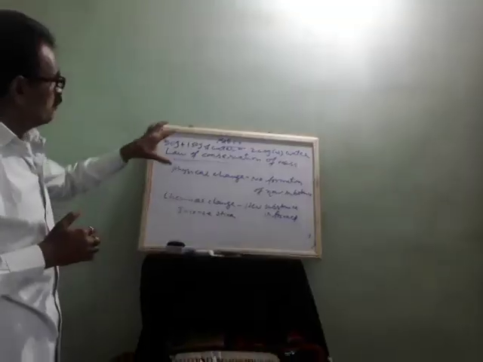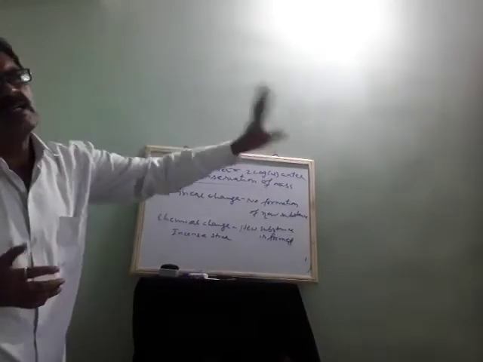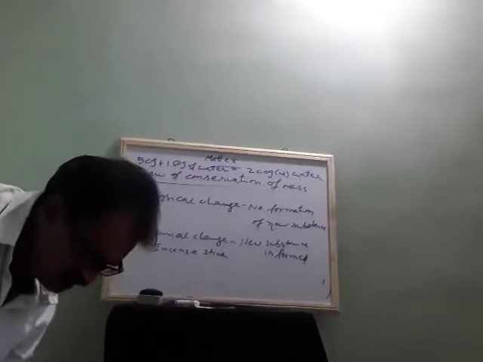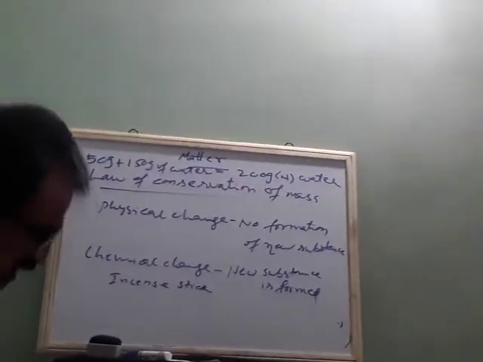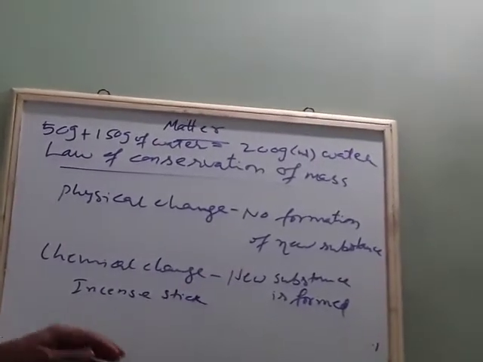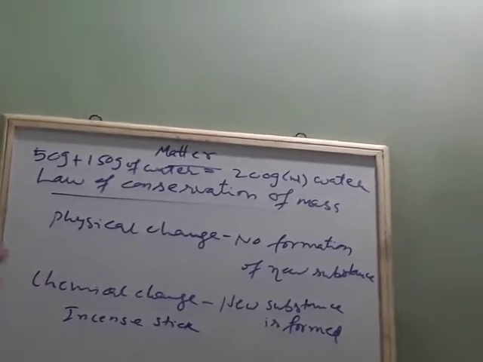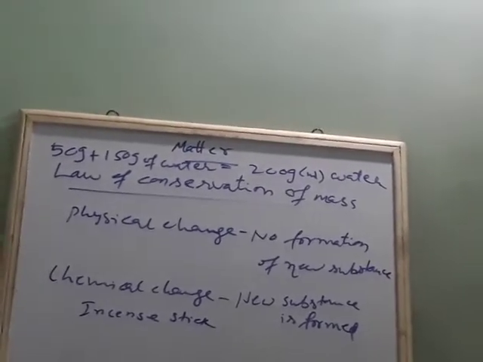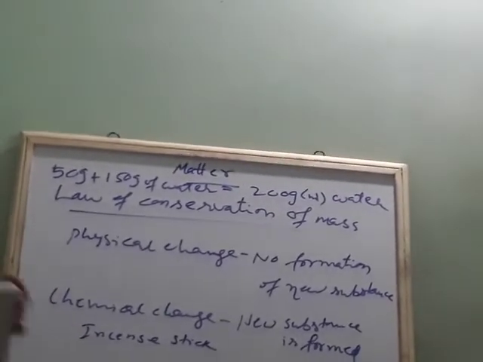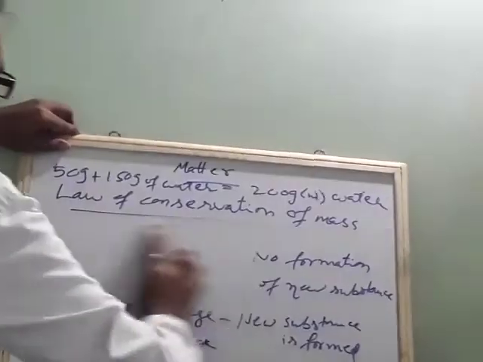Means it shows mass is neither created nor destroyed in any chemical change or physical change. Okay. So whenever there is a reaction taking place, during that reaction also the mass of the reactants will be equal to the mass of the products. I will give one more example for this, you will understand.